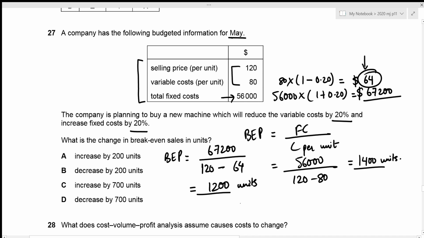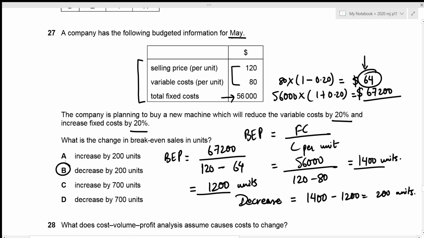So there has been a decrease, right? So the decreased amount is just the difference. So that's 1400 minus 1200, which is 200 units. Okay, so we are looking for a decrease by 200 units in our options, and that is given in option B. That's the correct answer.